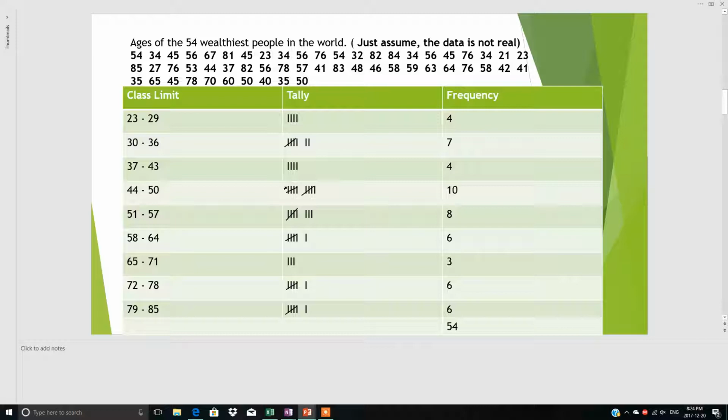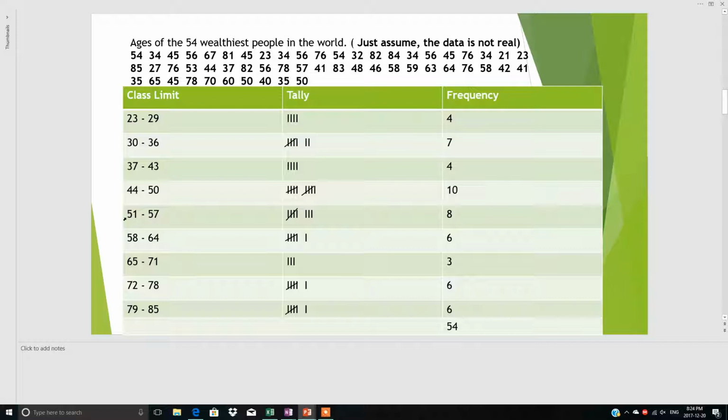So this is the example, and these numbers are just assumed in this example. This is not the real data. Ages of the 54 wealthiest people in the world. So the first one is 54, then 34, then 45 years, 56 years. So this is the raw data. When we see this data, we cannot make any conclusions on the basis of this raw data. Then we use the frequency distributions.